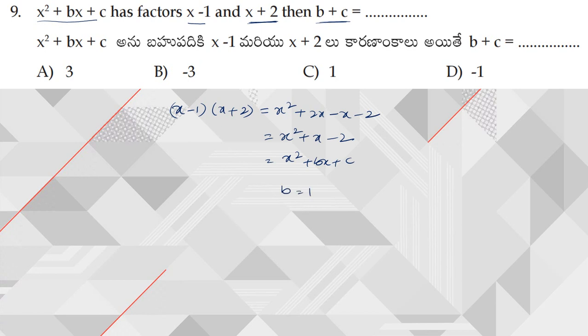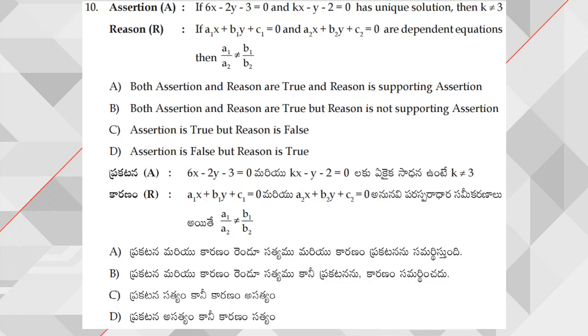So on comparison, b is equal to 1, c is equal to minus 2. Now from this, b plus c is equal to 1 minus 2, which is nothing but minus 1. Hence the answer is option D. Next, moving on to question number 10.